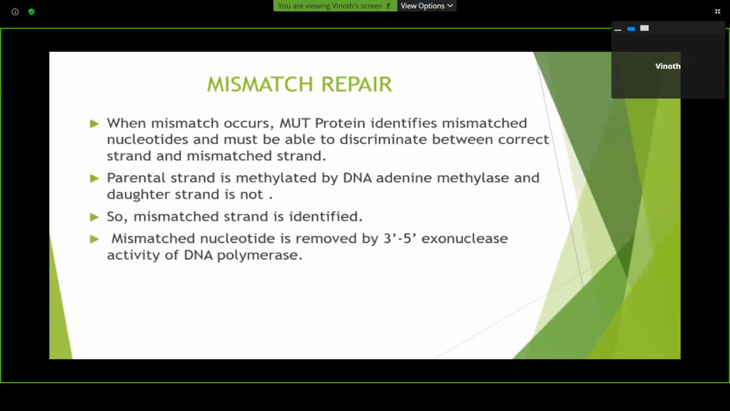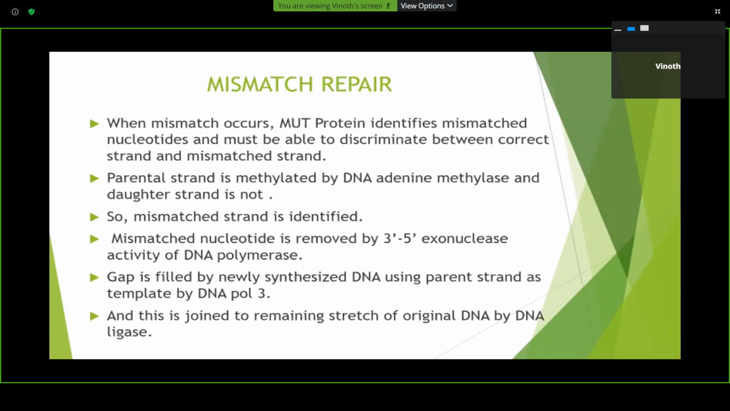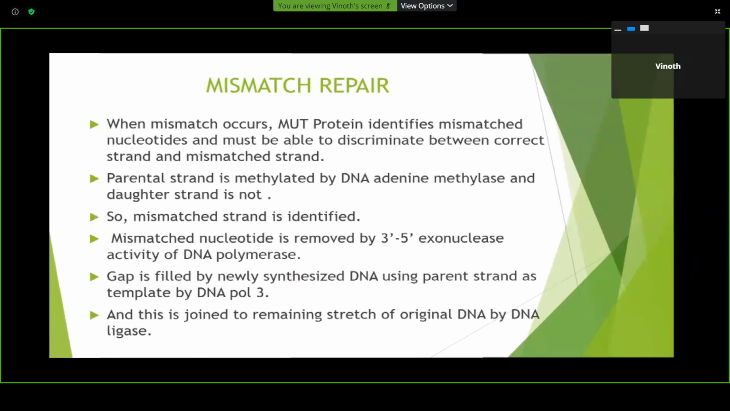The mismatched nucleotide is removed by the 3' 5' exonuclease activity of the DNA polymerase, and the gap is filled by the newly synthesized DNA using the parent strand as a template by DNA polymerase 3. And the newly synthesized DNA is now joined to the remaining strand using DNA ligase.